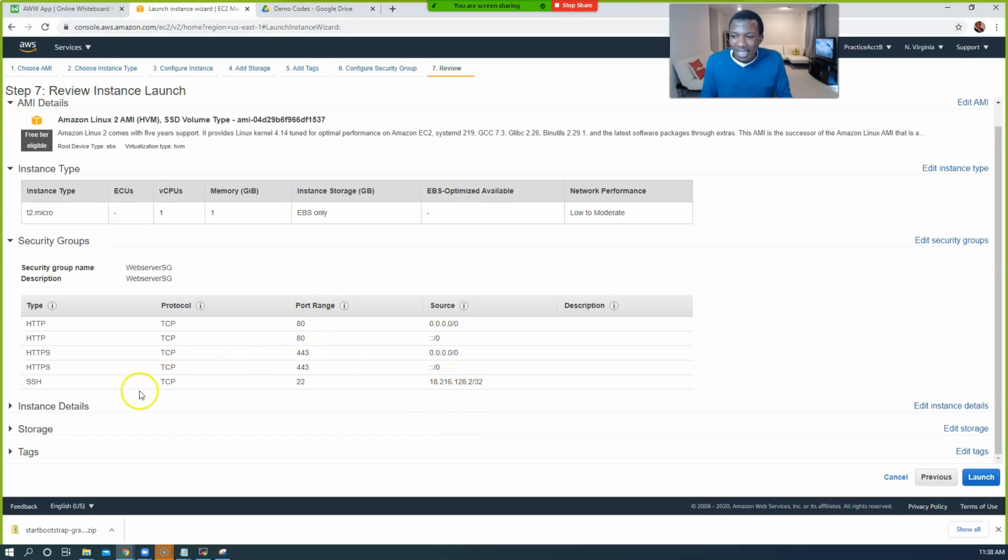Now we've done that. Remember, for SSH we're using our own IP just to be more secure. We're not allowing people to SSH from the world. We're only allowing our own IP. Go ahead and click on launch, guys.